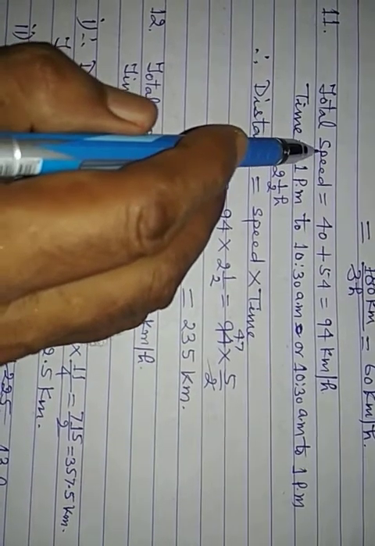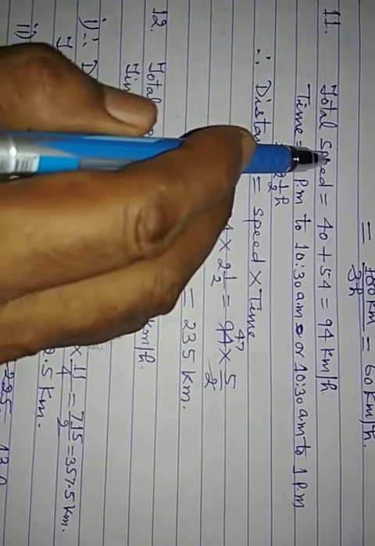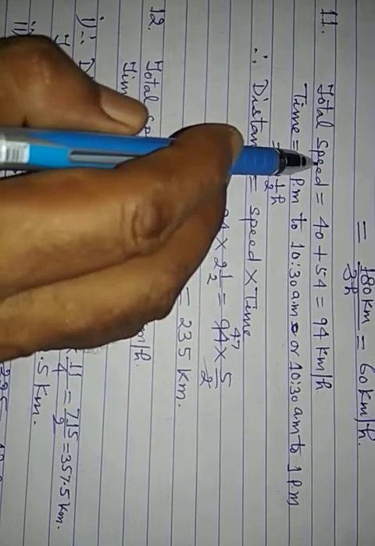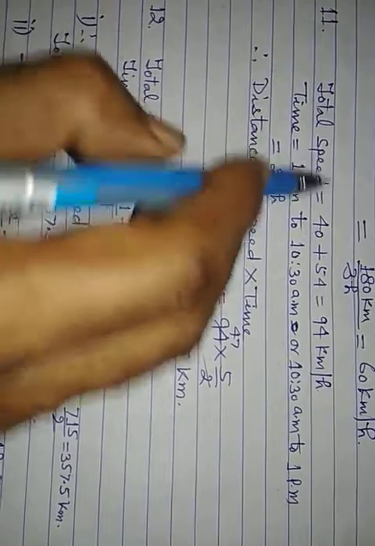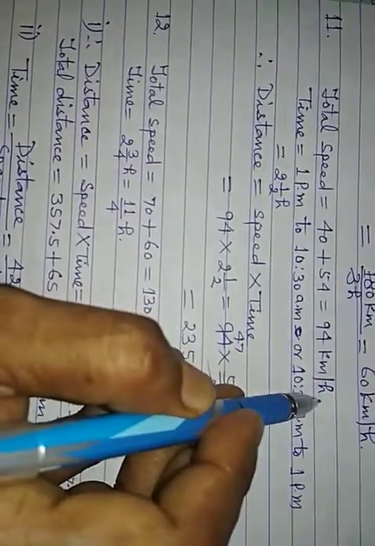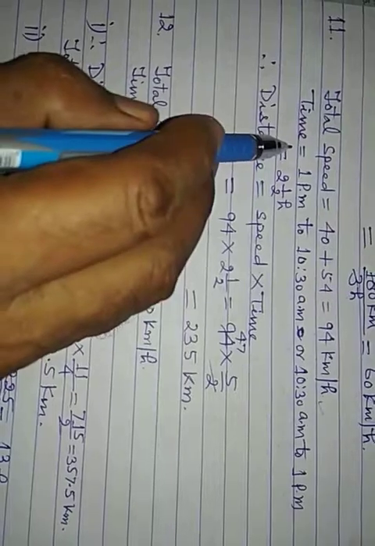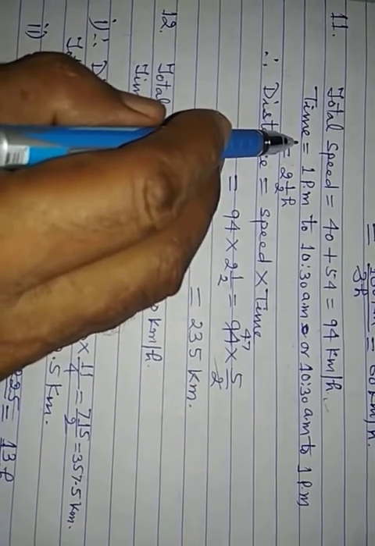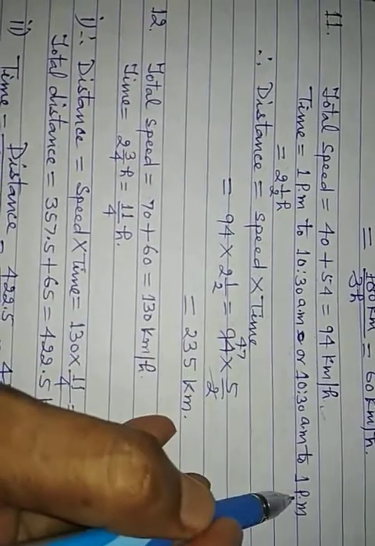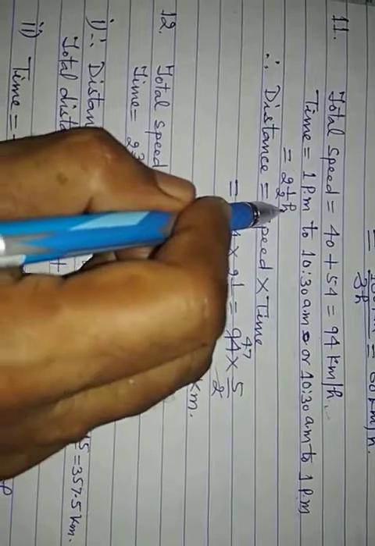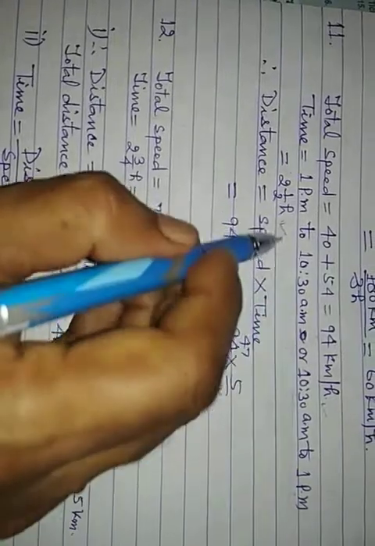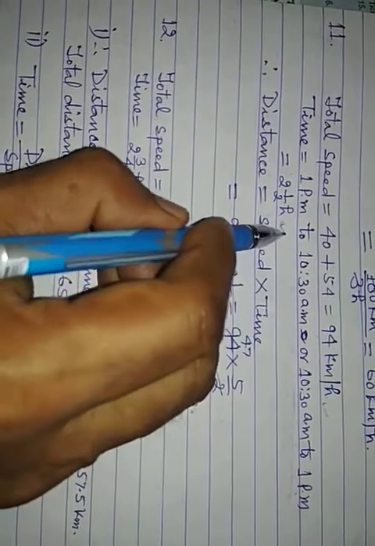So you see, total speed: this truck is traveling at a speed of 40 km and the bus is traveling at a speed of 54 km. So total speed will be 40 plus 54, that is 94 km per hour. And total time, from 10:30 to 1 p.m., total time will be 2.5 hours.